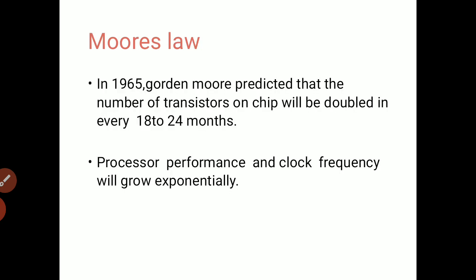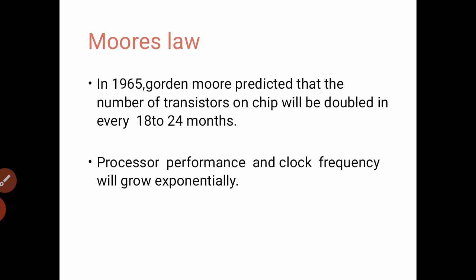There is one very important rule in VLSI technology, which is called Moore's law. Moore's law is a prediction that the number of transistors on a chip will double every 18 to 24 months. So you can understand that every 2 years or 18 months, you will have a double speed processor.